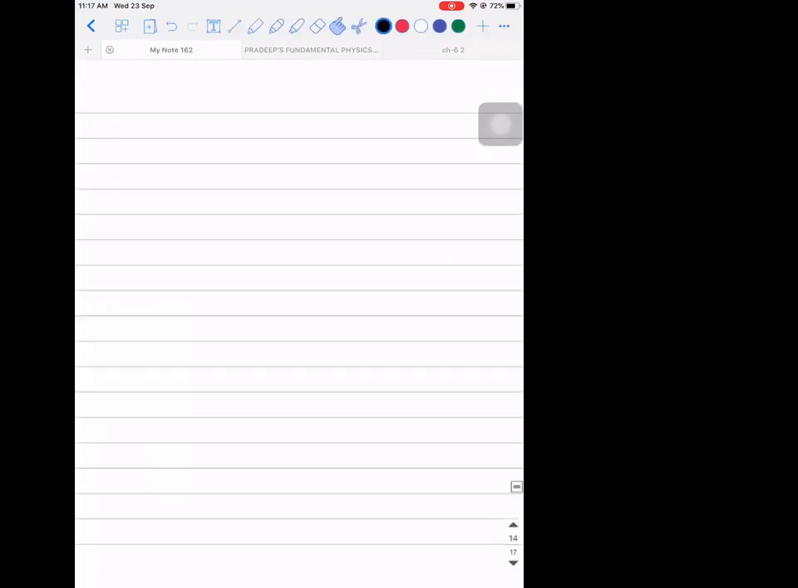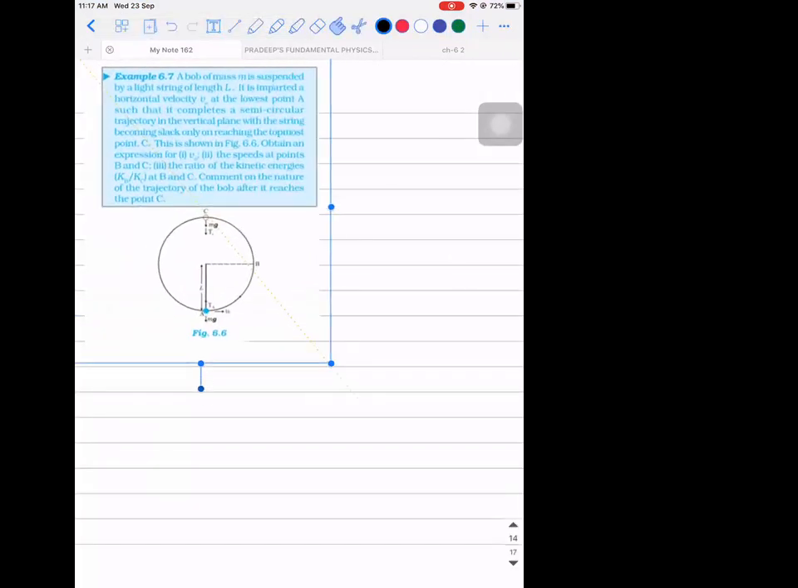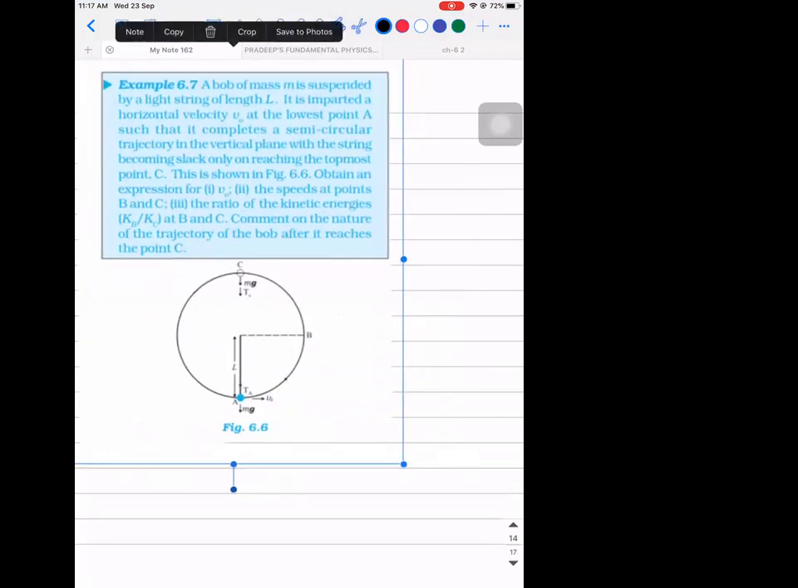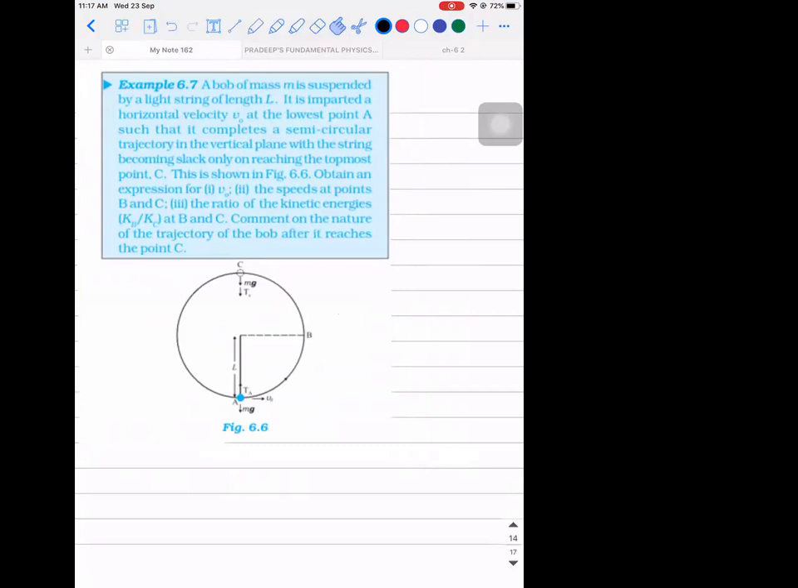Listen. So mark this as important and let's try to solve this also. So you know what is a bob, right? There is a bob of mass m that is suspended by a light string of length L. It is imparted a horizontal velocity of v naught at the lowest point A, such that it completes a semicircular trajectory in a vertical plane with the string becoming slack. The meaning of slack is it becomes loose,